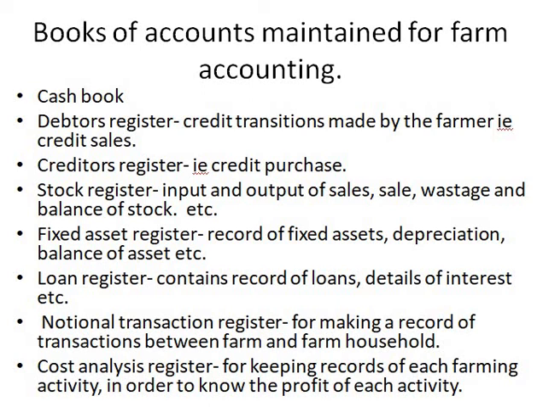So with the help of the fixed asset register, you get to know the amount and number of fixed assets maintained by the farmer, what amount of depreciation has been given, and what amount of appreciation. Most of the time you do not record appreciation, but whether the farmer has given depreciation on the asset or not will be known. And what the balance of the asset is, if there is any purchase or sale of an asset during the year. So you get to know the balance of assets from the fixed asset register.